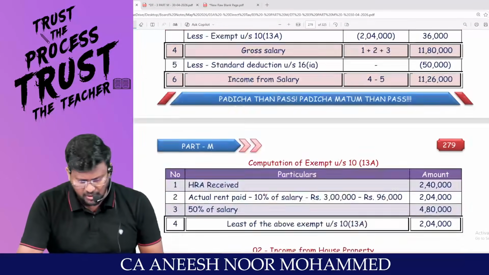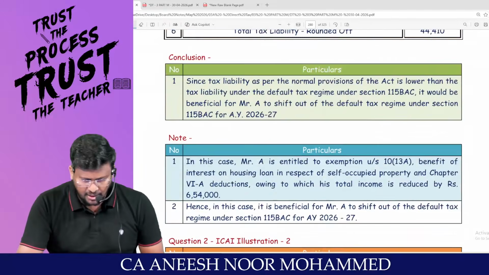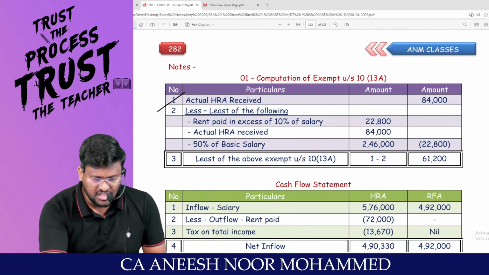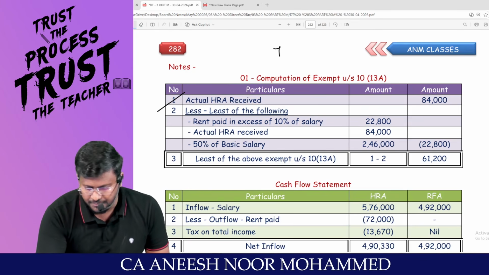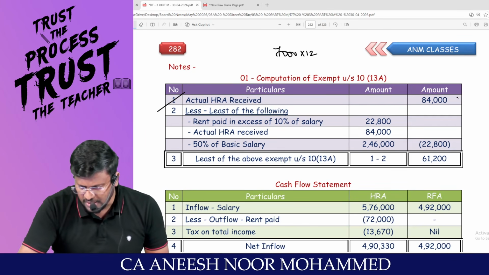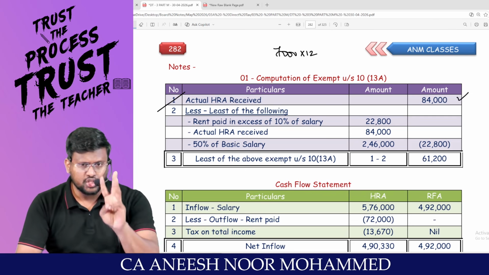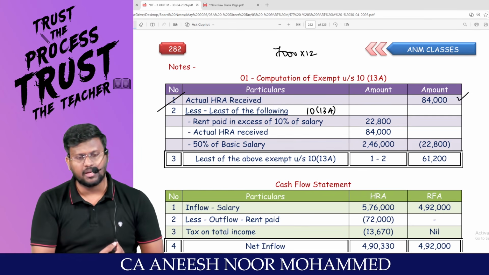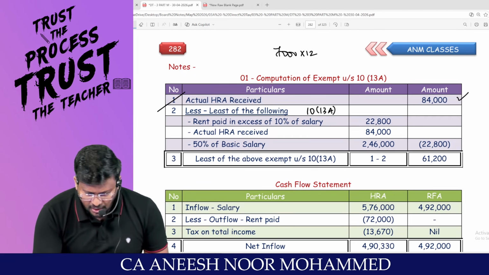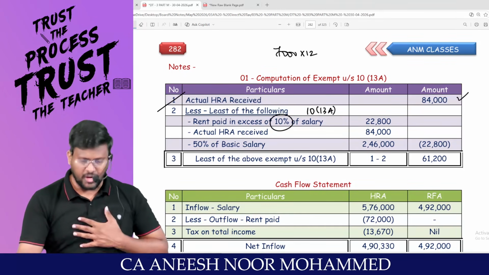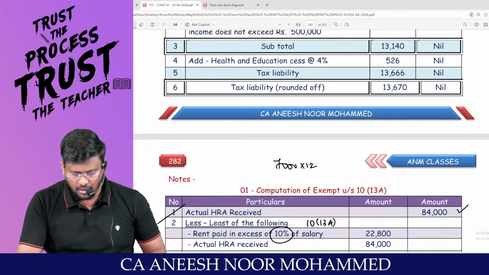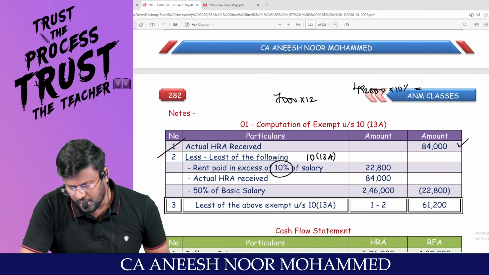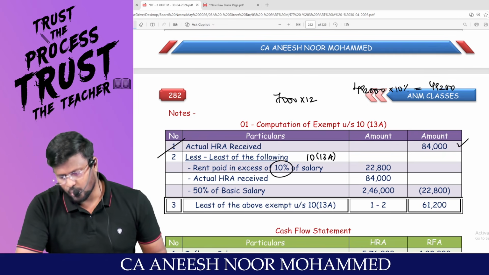My dear lovable students, HRA: the employer said that every month I am ready to pay you 7,000. So 7,000 into 12, that's the actual HRA received. Least of the three will be exempted under section 10(13A) under the optional tax regime. Am I right? Which is rent paid in excess of 10% of salary. So I have to calculate the salary. What is the salary? 4,92,000 is the salary. So 4,92,000 into 10% comes to 49,200.